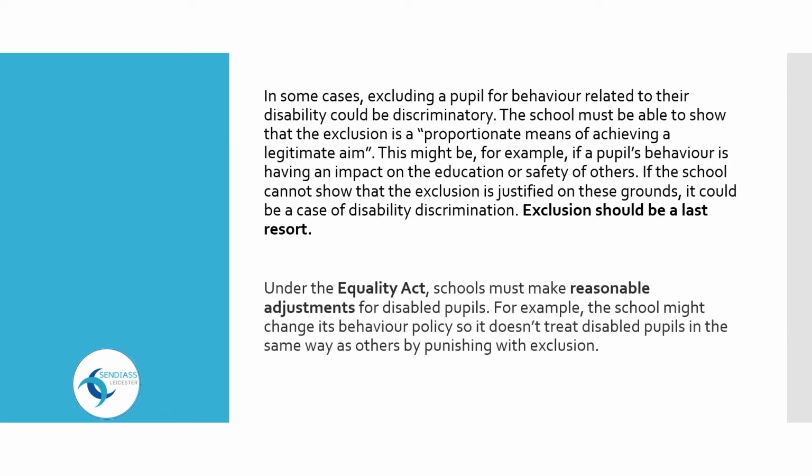Under the Equality Act, schools must make reasonable adjustments for disabled pupils. For example, the school might change its behaviour policy so it doesn't treat disabled pupils in the same way as others by punishing with exclusion.